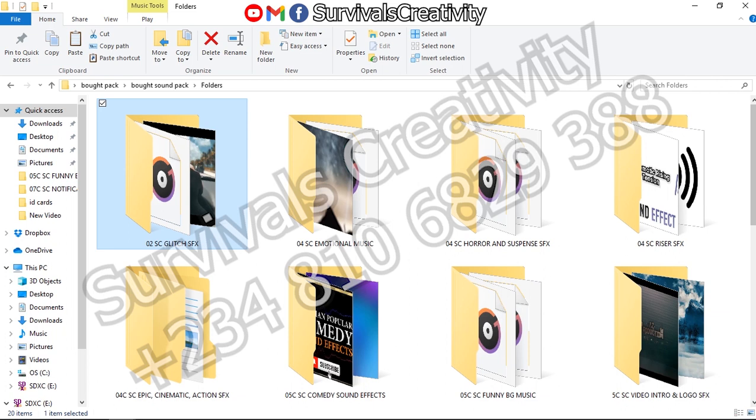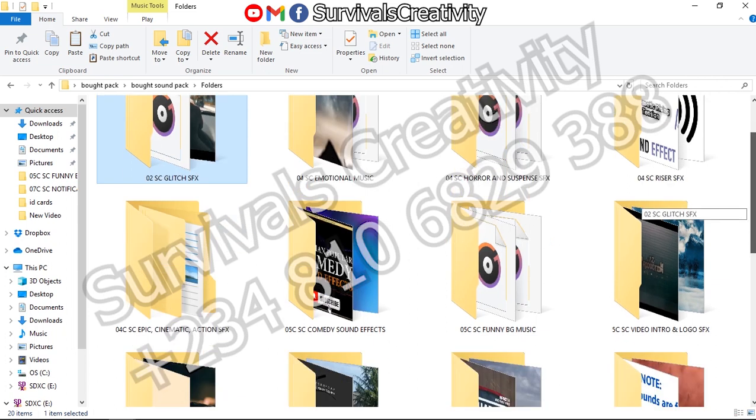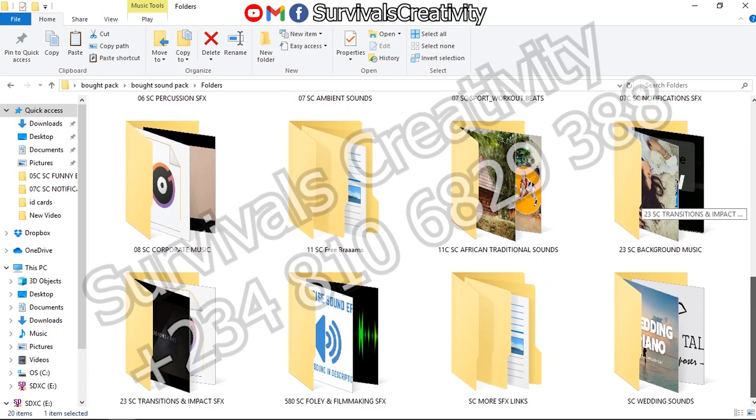Before I show you around the folders, I want to remind you once again that these sounds work perfectly well on your phone and on your computer, and on all applications, so they are not meant for any specific app. All you need for your video editing and video production will be found here, for both amateur and professional video producers. The basic things you need will be found here.